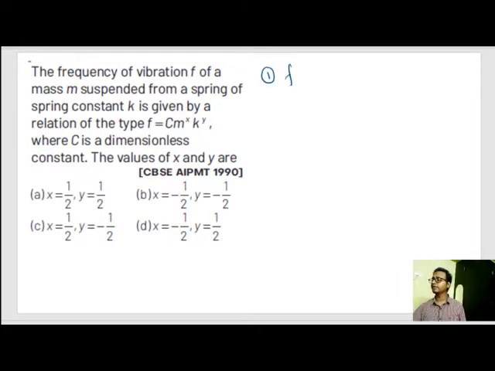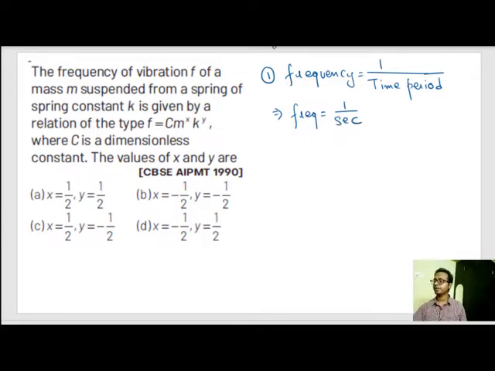We know that frequency is equal to 1 by time period. This is from the chapter Simple Harmonic Motion. Okay. Or frequency is equal to 1 by second.